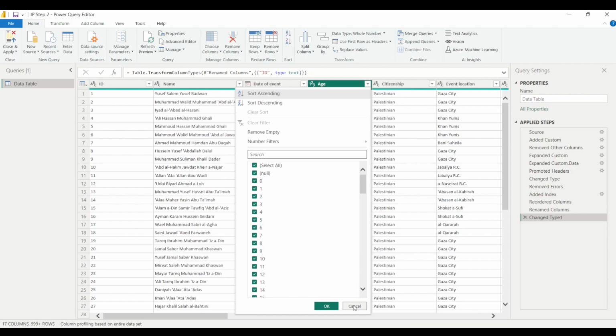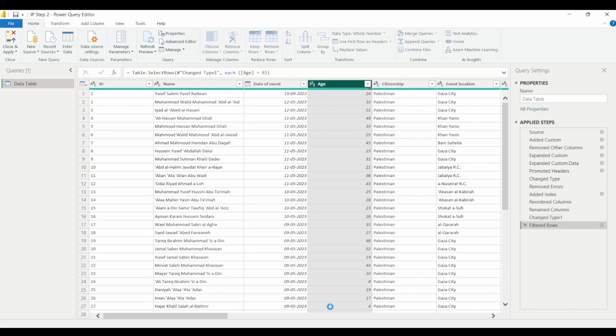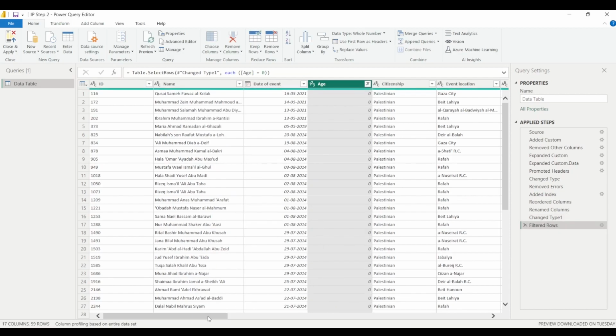So that's the thing. Now first of all, I want to remove these null values, and I want to know what age equal to 0 years means, right? Because nobody can have 0 years of age, but what does it mean here? I'm interested in knowing that. So first of all, I'll click on select all, then click on 0, and click OK. And in the end, we have a column by the name notes.